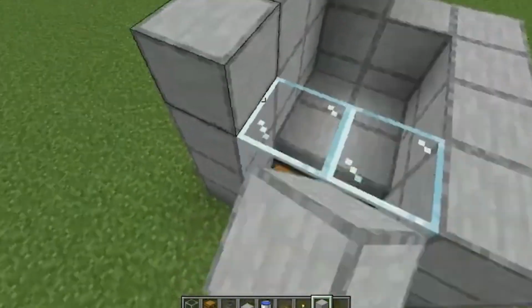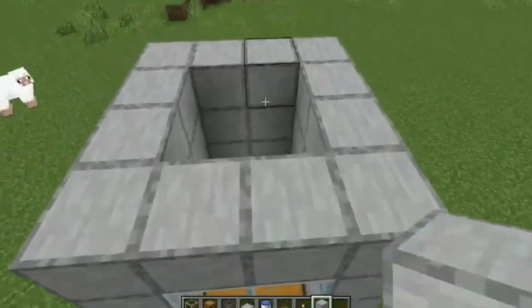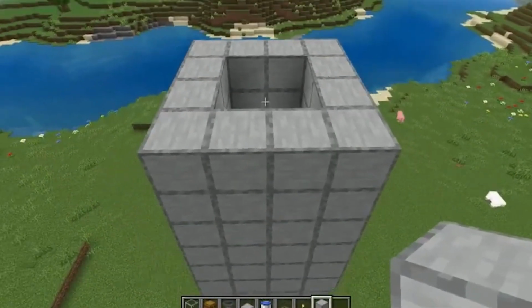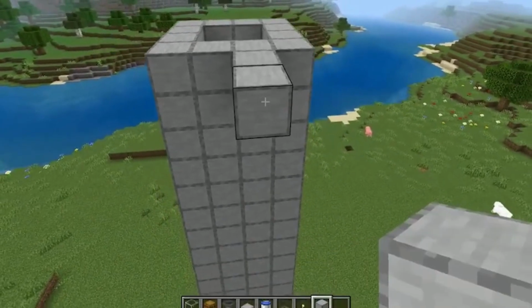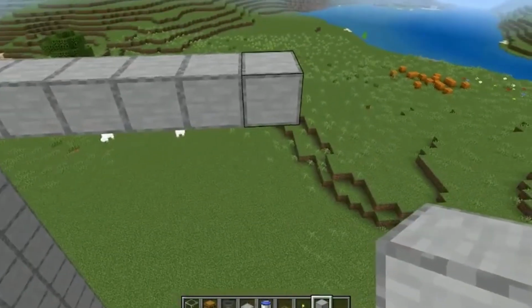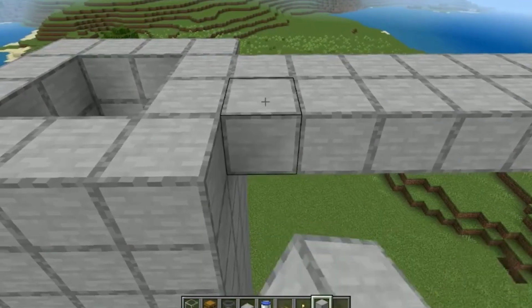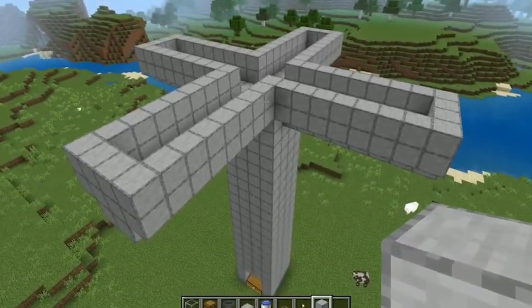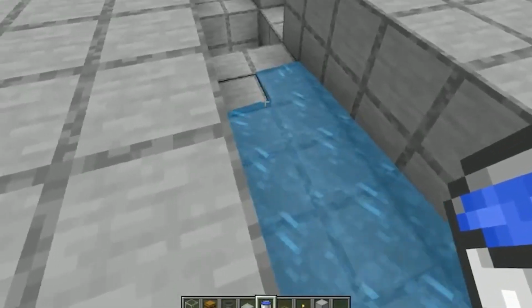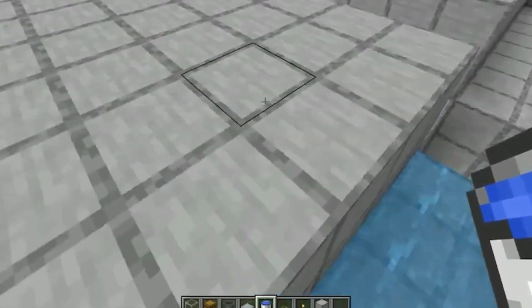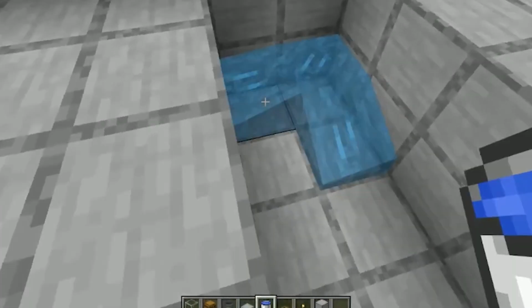You have to start with 20 blocks. And why 20? Because most mobs take fatal or near fatal fall damage from that height. Now you have to make a 2-block high wall around which will let you make a platform and wall in the next step. This is the center hub for the entire farm. Now inside this, you have to fill water from all 4 sides. It is like you are building 4 arms, like a giant stone plus sign in the sky.